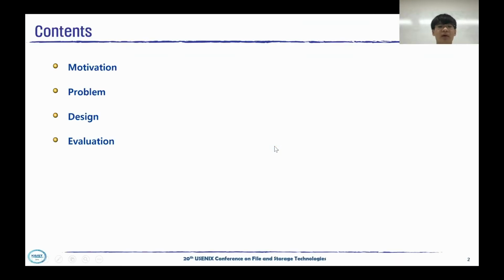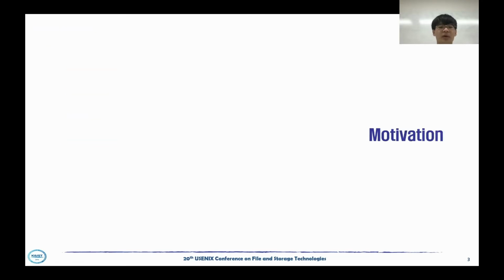Here is the outline. Our presentation is divided into 4 sections: motivation, problem, design, and evaluation. Here is the motivation section.